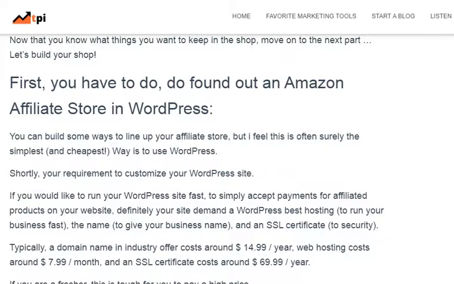Typically, a domain name in the industry costs around $14.99 a year, web hosting costs around $7.99 a month, and an SSL certificate costs around $69.99 a year.